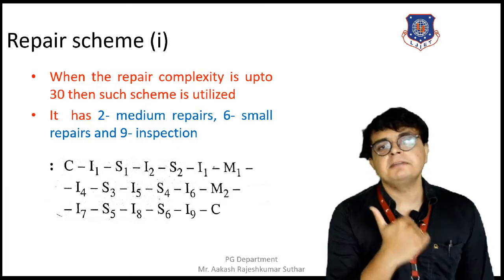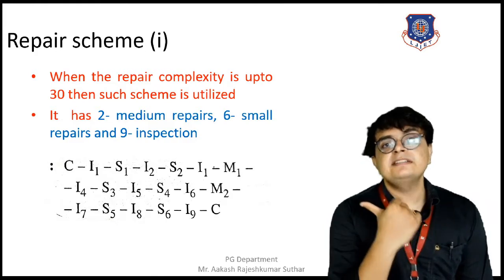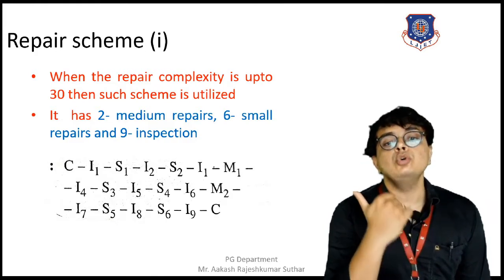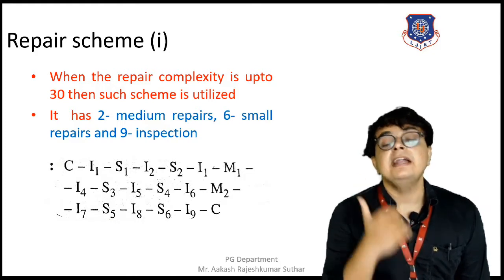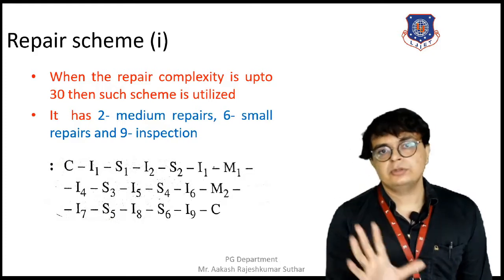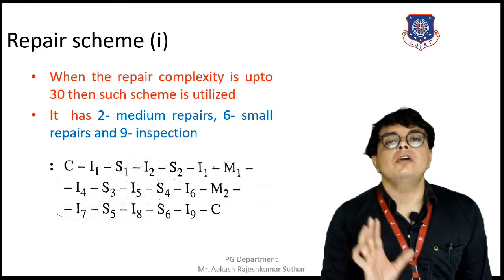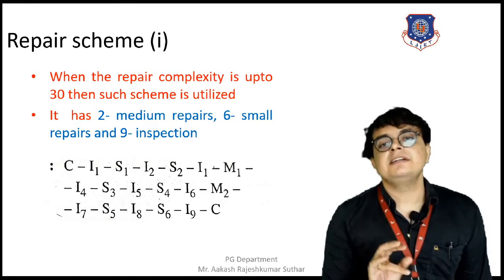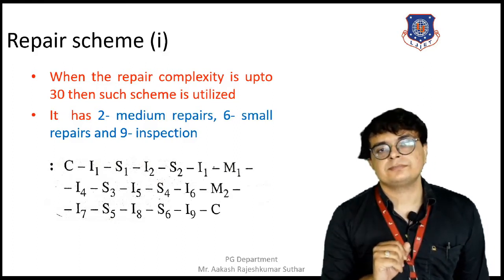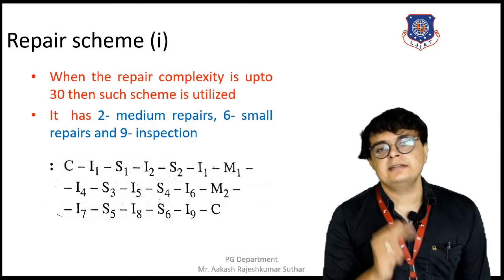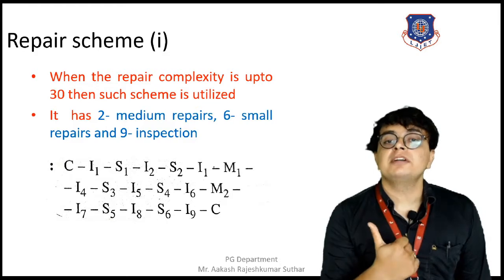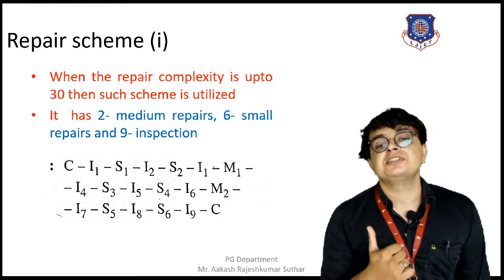Moving towards our repair scheme number 1, here we can see that we have 2 medium repairs, 6 small repairs, and 9 inspections. So in this repair scheme of 10 years, with an interval of 6 months, 2 medium repairs are there, 6 small repairs are done, and 9 inspections are done.